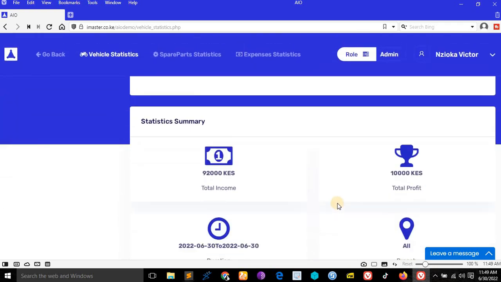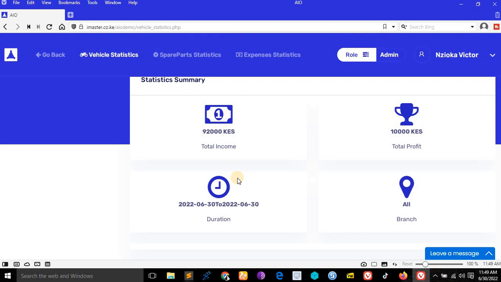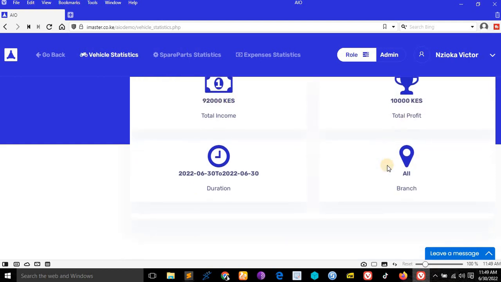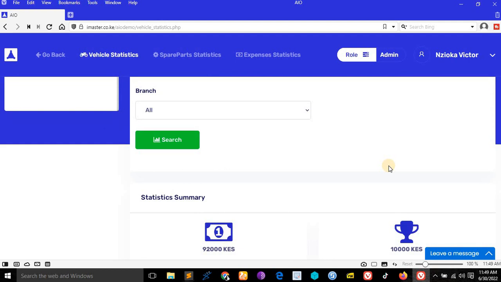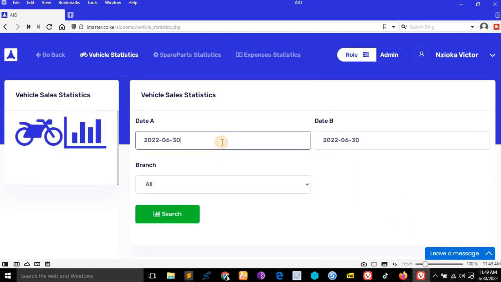So if we come here, we should find 92,000. You remember that motorcycle we sold at 92,000. We changed it from 80,000 to 82,000, and the selling price was this one. That is what we have sold today. If Betchala sells something again, another motorcycle, it will be added here. This date, you can search from any date.